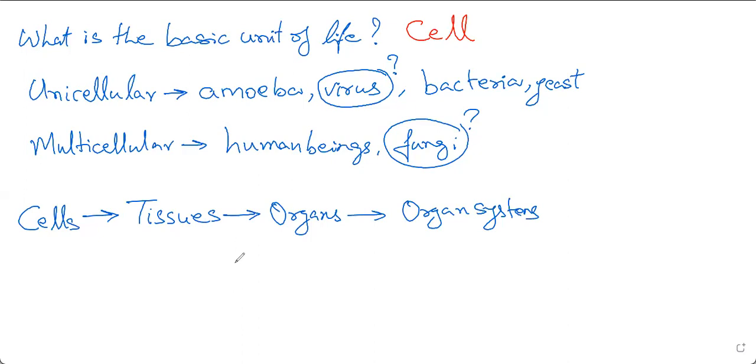Organ systems. Now, what I would like you to do is go through the first paragraph under the heading Living Organisms and Life Processes. I will show you where I want you to read.